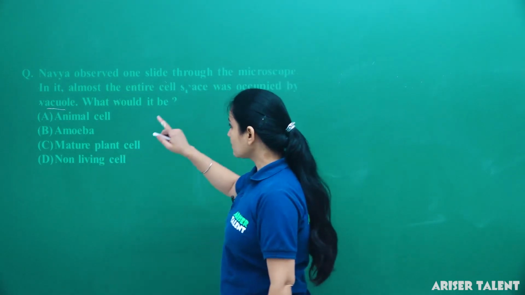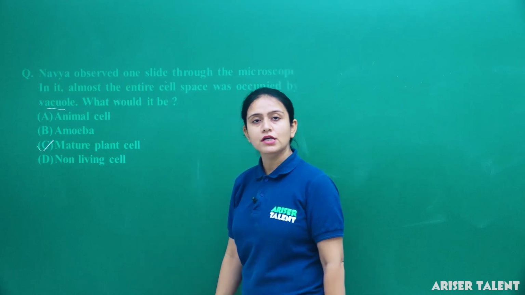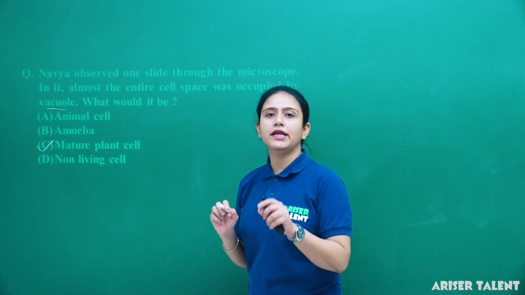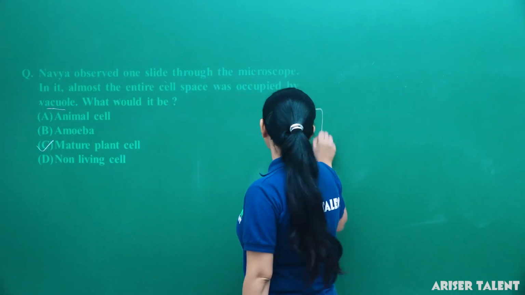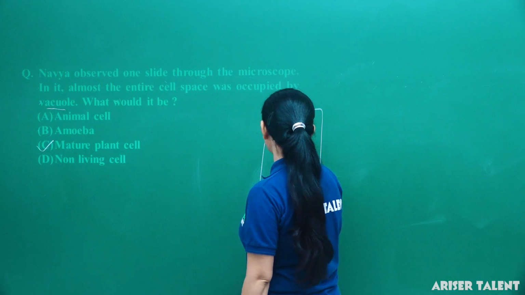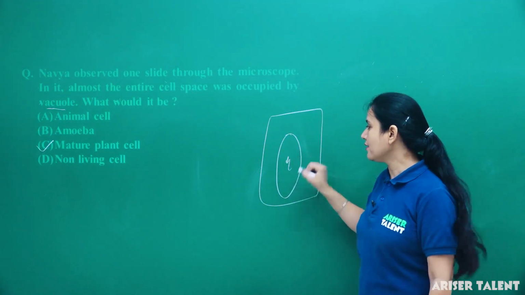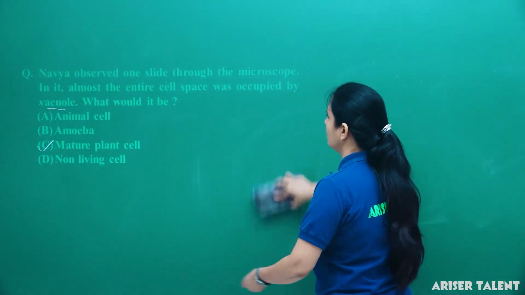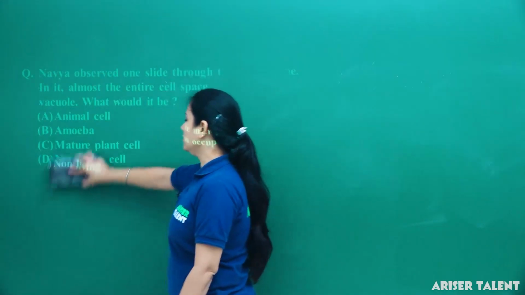So here the answer would be mature plant cell, option C, because it is the feature of a mature plant cell that it contains a vacuole in the center to store food. This is the central vacuole.